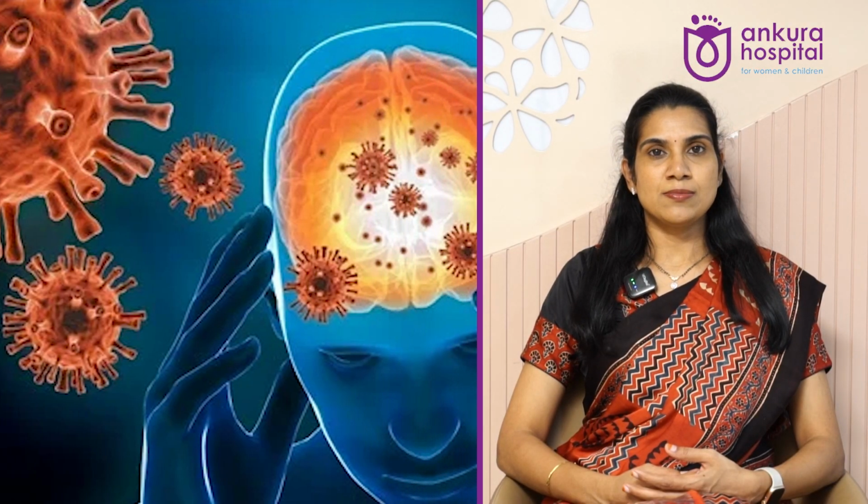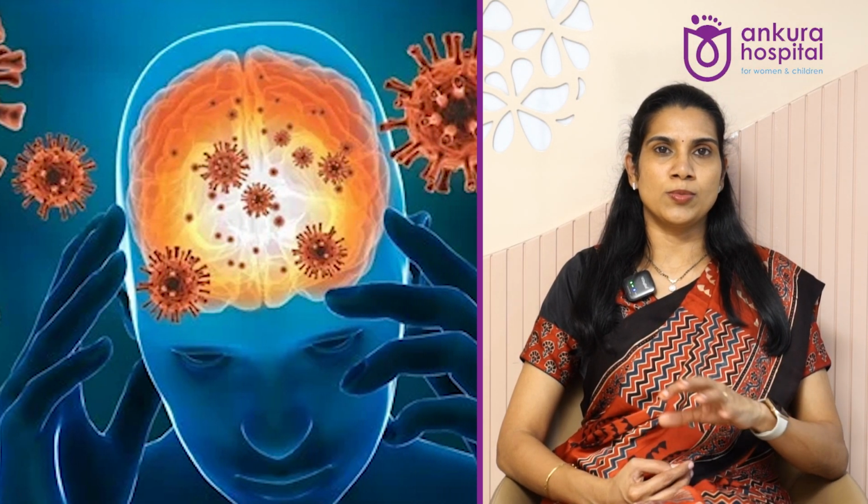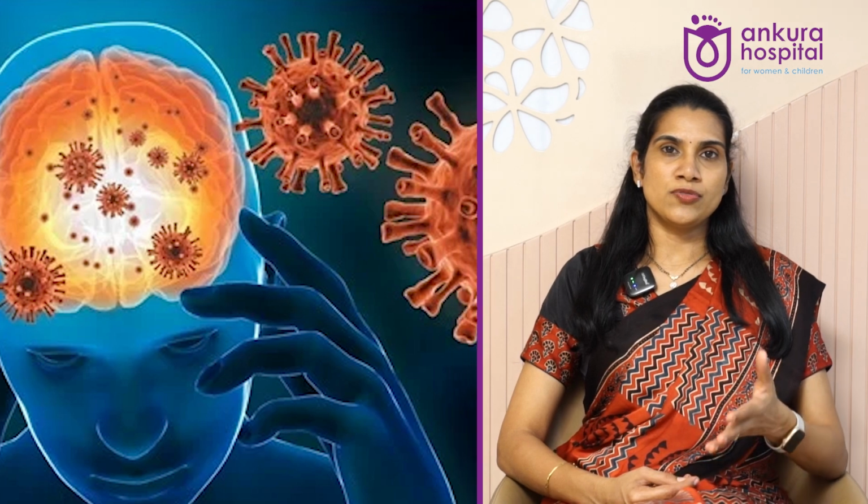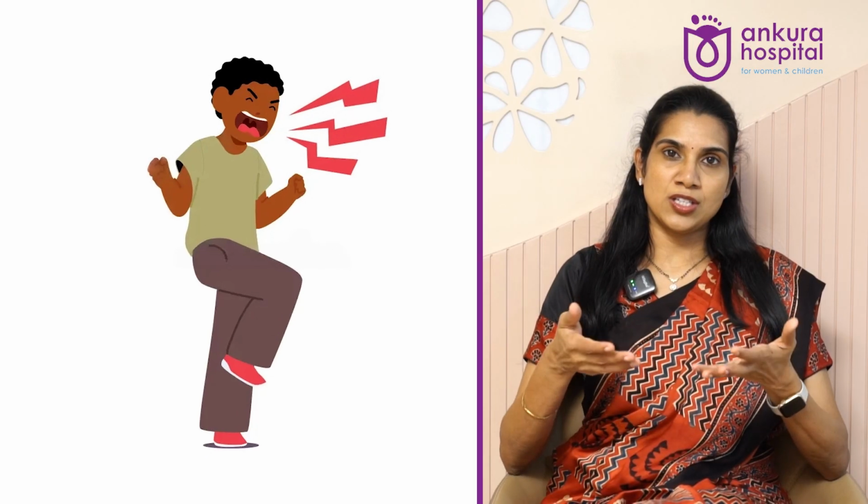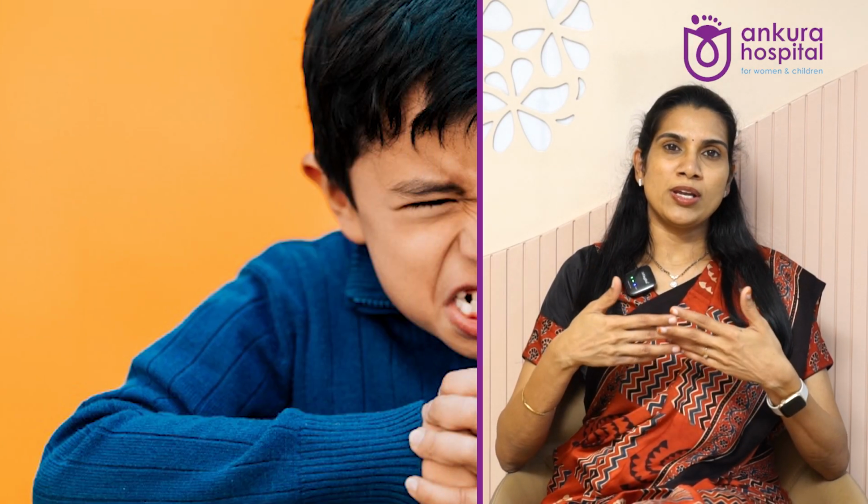Now let us discuss the autoimmune disorders of the brain. In the brain, the commonest that we see is encephalitis. Encephalitis means there is some problem with brain function, because of which the child will be more agitated, more sleepy than usual, or more irritated. Generally, the parents will notice that the behavior has changed over time, either to an aggressive side or to a docile side, either way. And then the child can start having some abnormal movements also, like tics or something like that. So these all can be there.